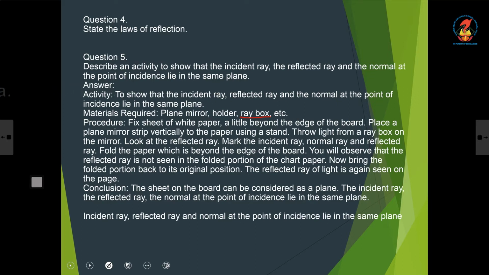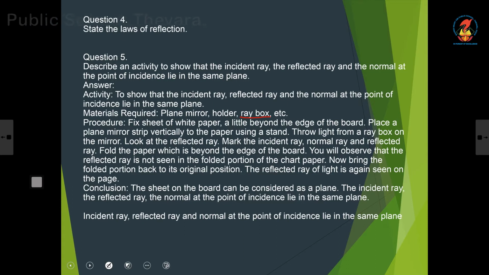So, fix a sheet of white paper a little beyond the edge of a board. Place a plane mirror strip vertically to the paper using a stand. Throw light from the ray box on the mirror. Look at the reflected ray. Mark the incident ray, normal and the reflected ray. Fold the paper which is beyond the edge of the cardboard.